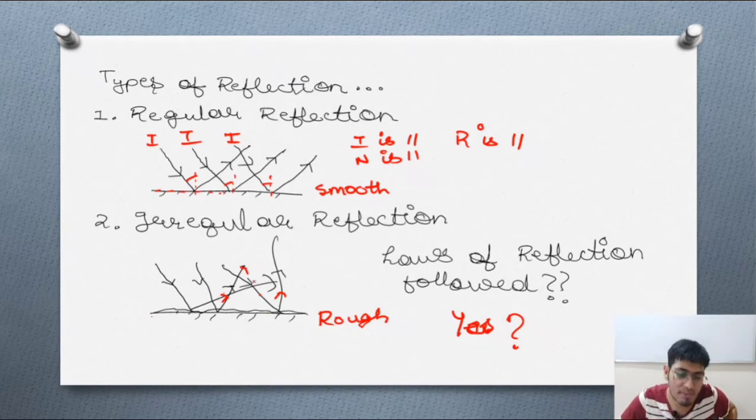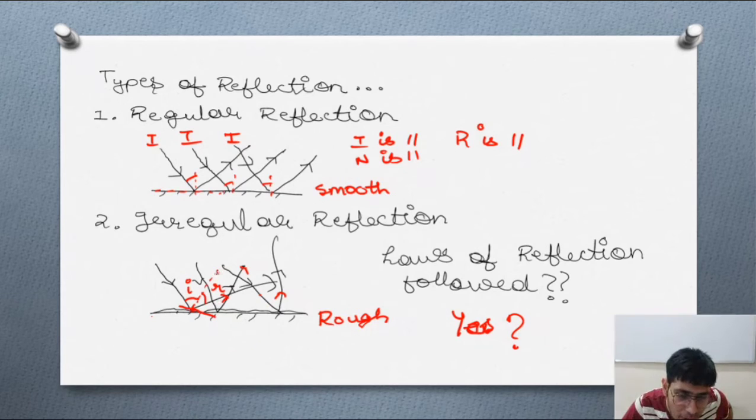They are getting followed something like this. Suppose that this is a surface. Now we have to mark the normal perpendicular to the surface. So the normal will be like this, and the angle of incidence and the angle of reflection are going to be equal.